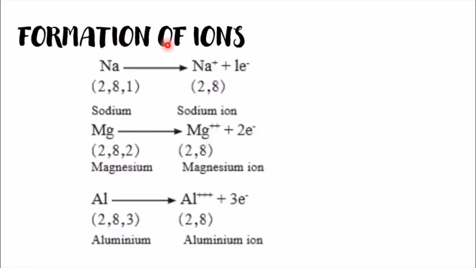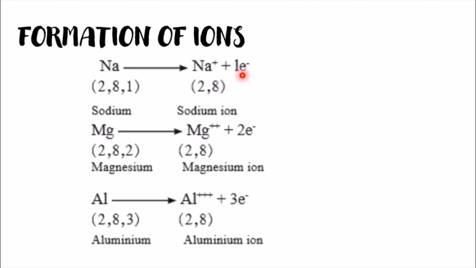Next is formation of ions. Metals have the property to lose electrons, that is, they will lose electrons and become positive, becoming a cation. For example, we will take sodium. The electronic configuration for sodium is 2, 8, 1. Here in the last shell there is only 1 electron, so this shell is not complete. That is why it will lose this 1 electron and become stable. So it is losing 1 electron here.